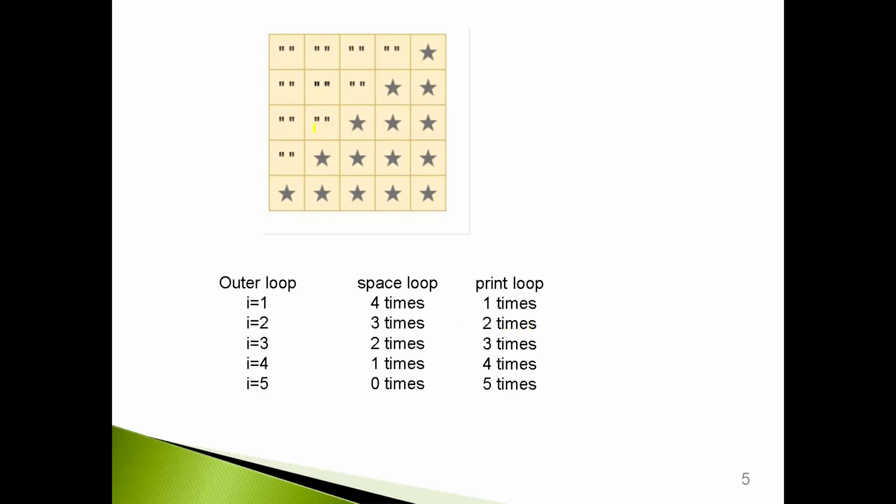So we need to print 2 spaces and 3 stars. Then when I is equal to 4, on the next row, we want to print a single space and then 4 stars. Similarly, when I is equal to 5, we want to print only 5 stars and there is no space printed.